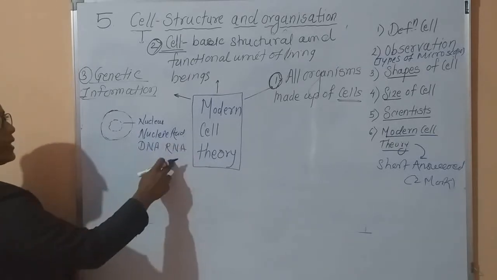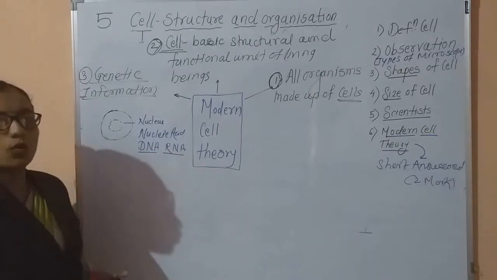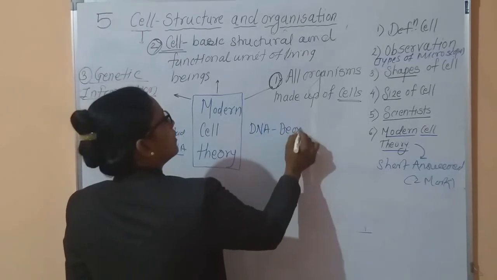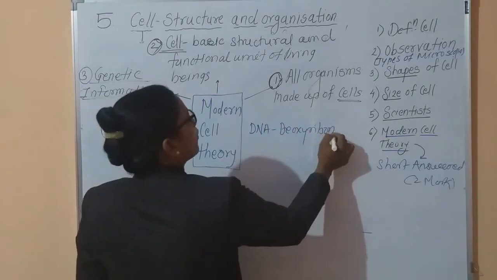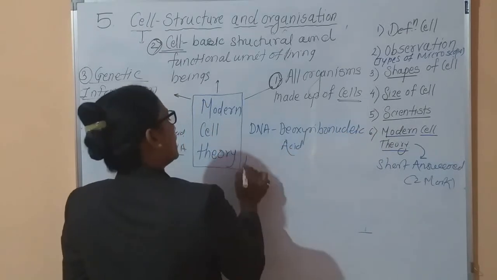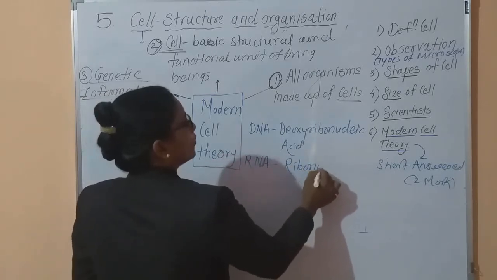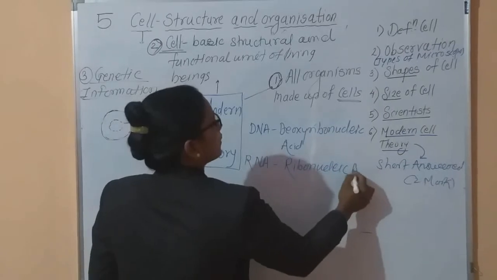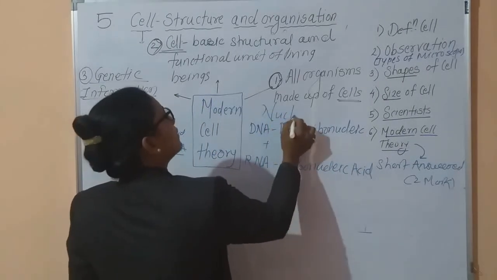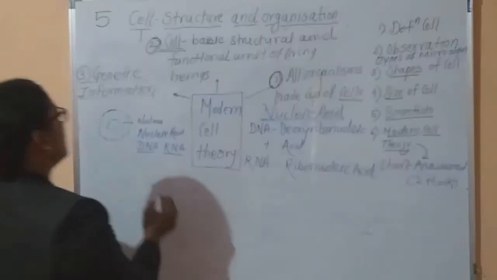Okay, these words I also give in the written homework, that is DNA and RNA. What is meant by DNA? DNA long form is deoxyribonucleic acid. Okay, and RNA is ribonucleic acid. These two are the nucleic acids, and these are present in the nucleus.